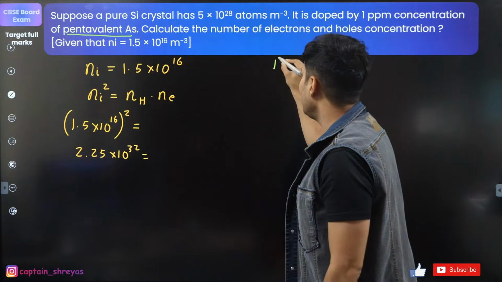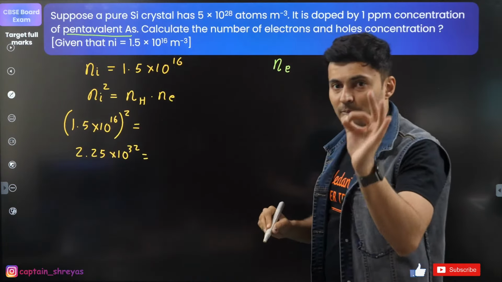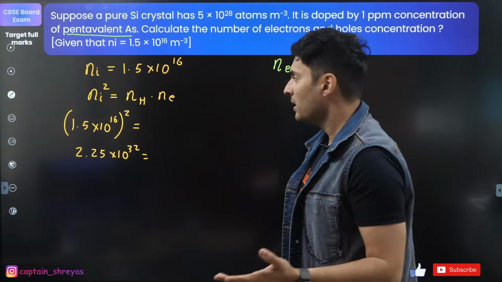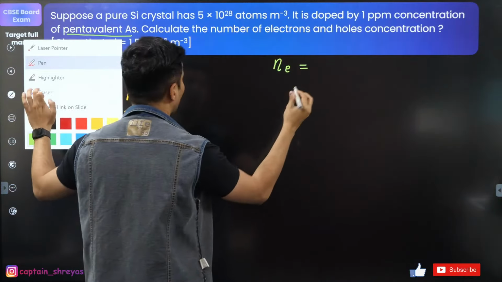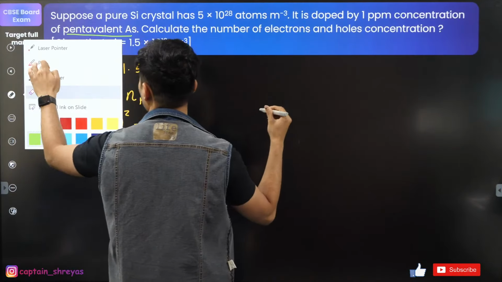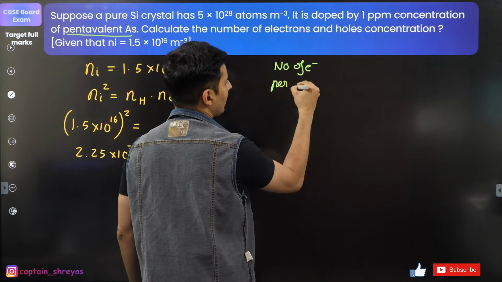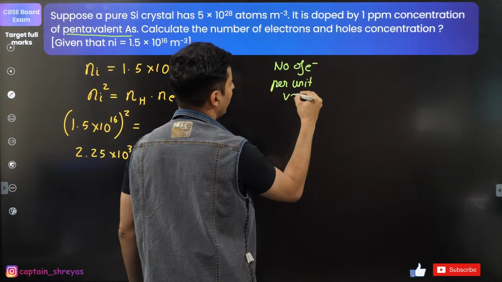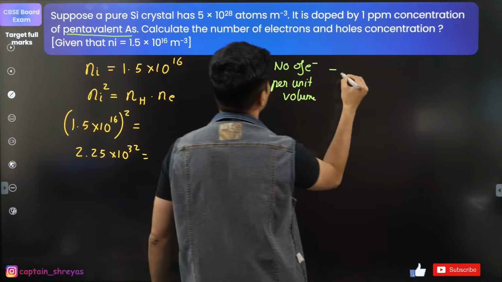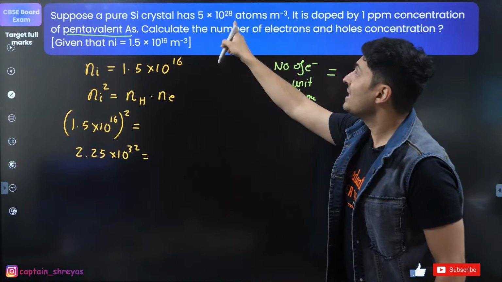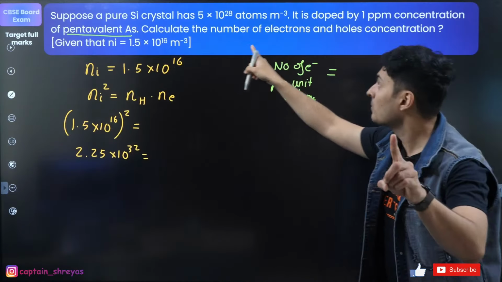So to find the number of electrons per unit volume, think about it this way. This crystal has these many atoms per meter cube.